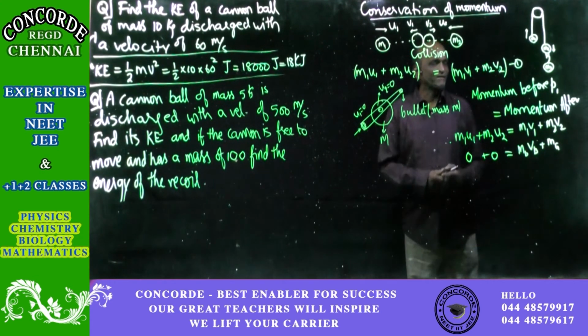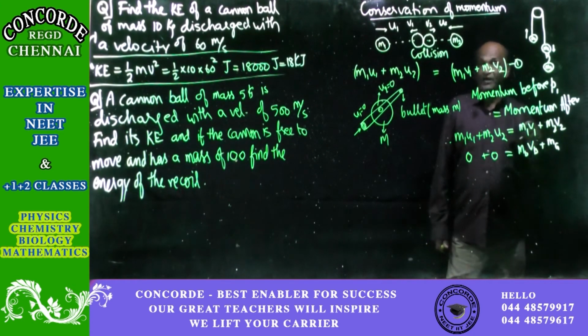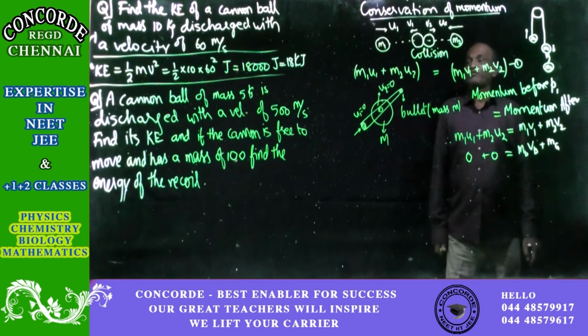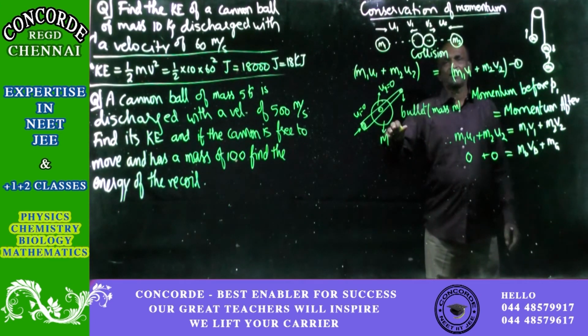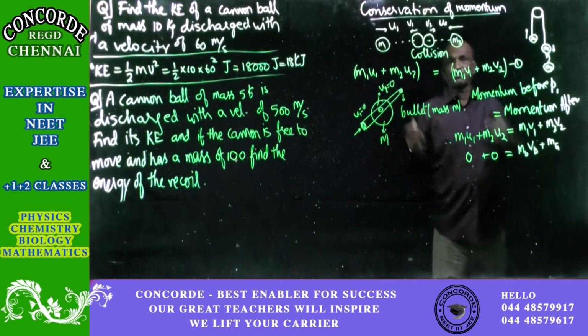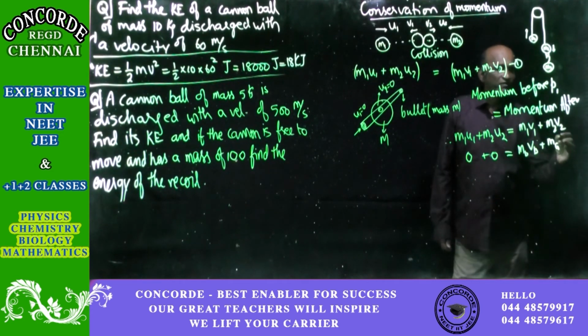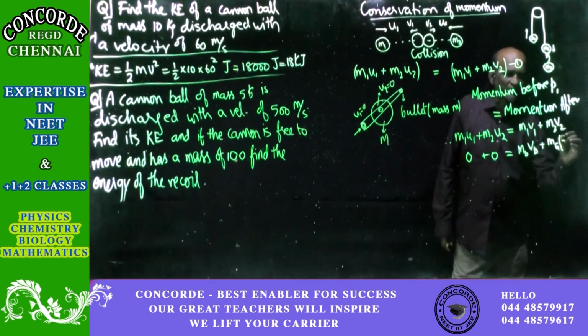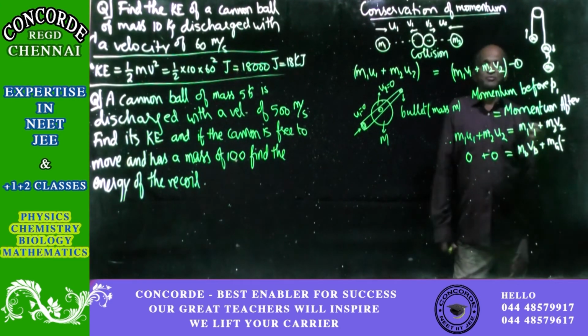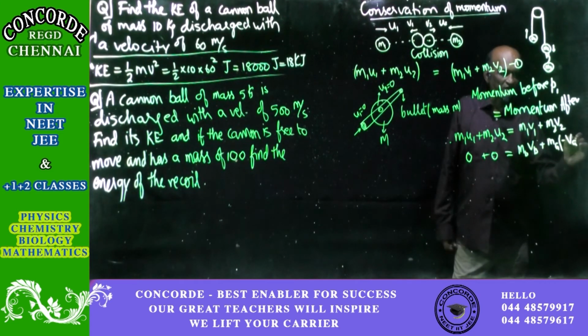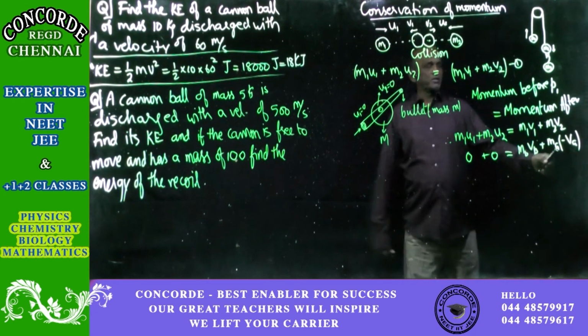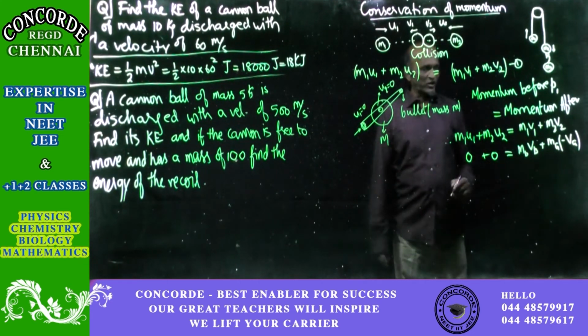Okay. So then, this will be M, mass of the gun, into V2. And V2 is the final velocity of the gun. And just now we have seen it will go back. Then only there will be cancellation. So you will get 0 equal to 0. When it goes back, the velocity of the gun is negative. While substituting, put the values. The formula doesn't change. I have told you already. Every time write this. While substituting, depending on whether it is in reverse or in the same direction, wherever negative is needed, put it. So now it is the velocity of the gun. Take this mass of the gun and velocity in the other side. So it will become plus.